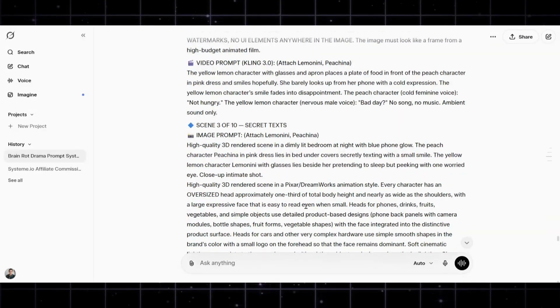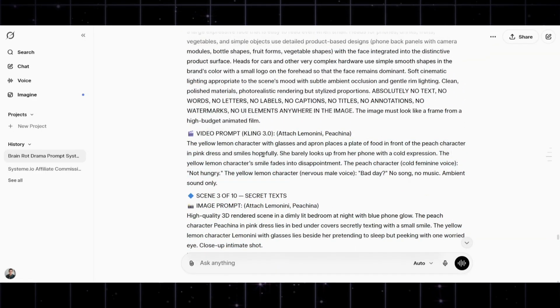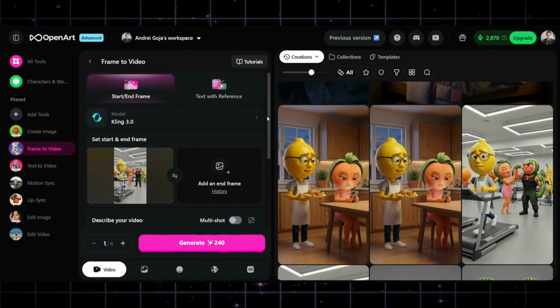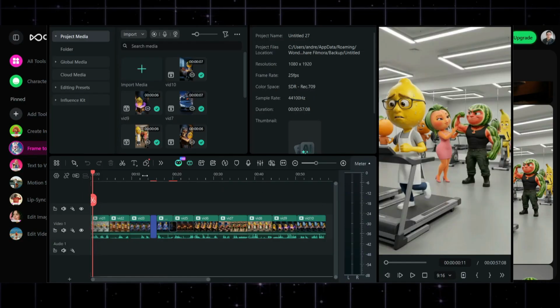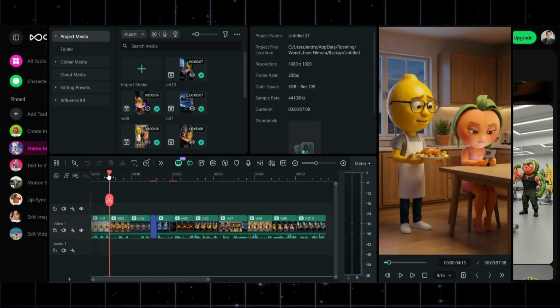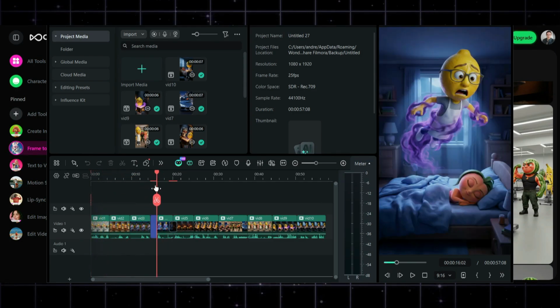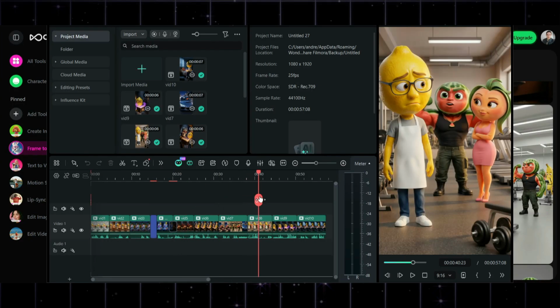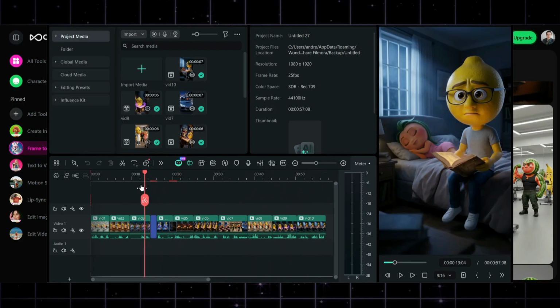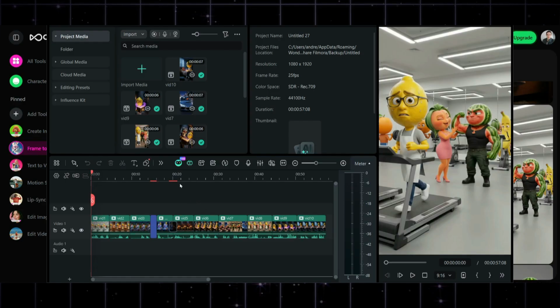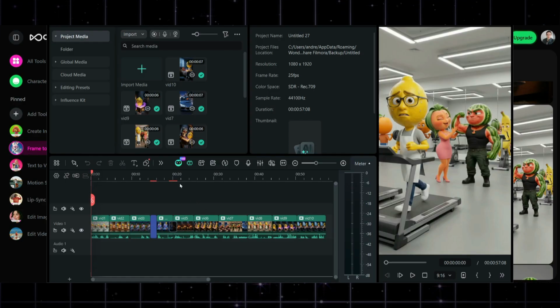You don't need to create transitions between these, but you do have to edit them in CapCut or Filmora or something. In fact, this was my workflow here. I just attached the videos in order and I added some text there. Didn't do much, honestly. You can do a little bit more editing if you want, but it's not that complicated. And let's just watch the video.